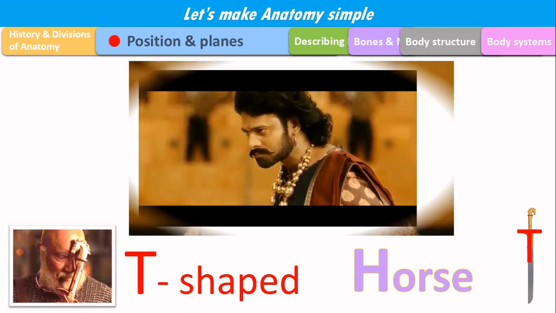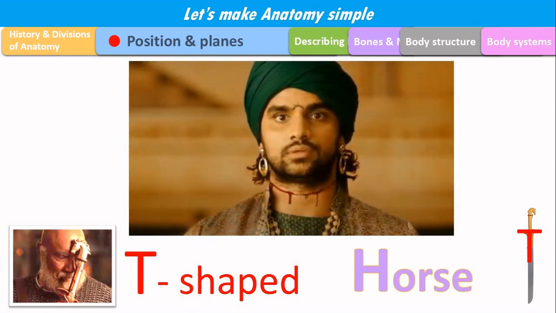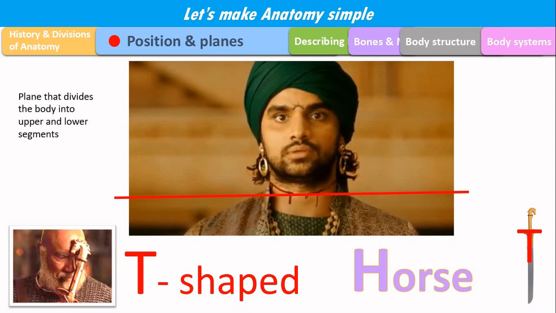What has happened here? Bahubali has cut the head in what anatomical plane? Which is parallel to the floor. The anatomical plane which is parallel to the floor, and the body is getting divided into an unequal upper half and lower half. The plane that divides the body into upper and lower segments is called as, yeah, here is the answer, transverse or horizontal.